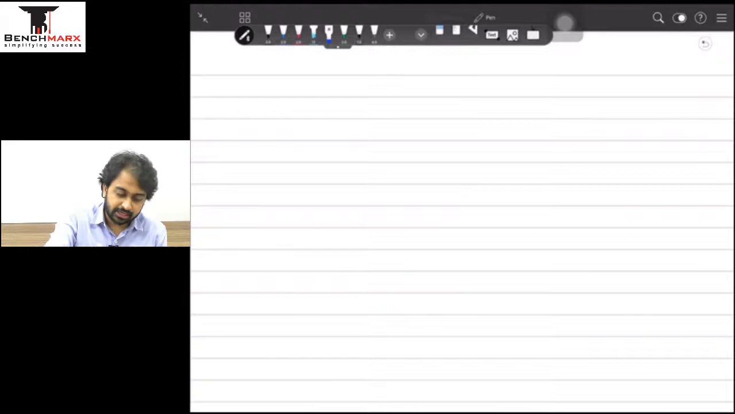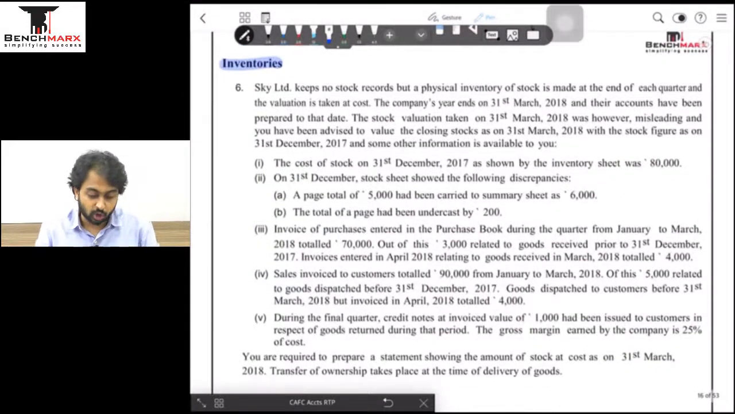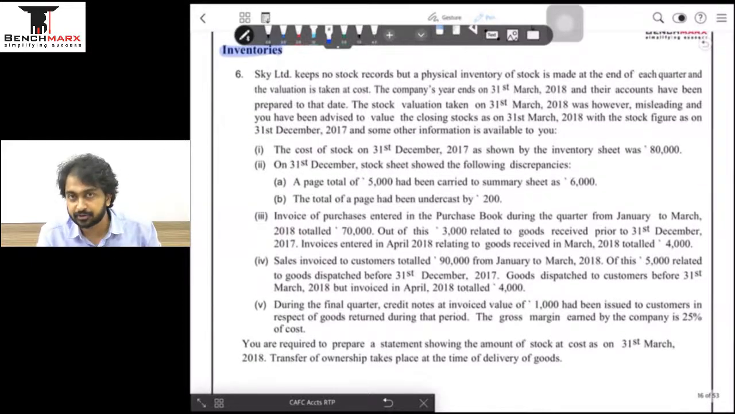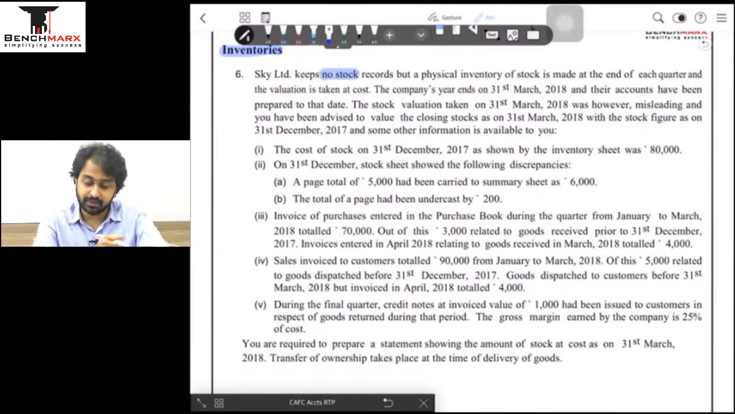ठीक है, so we are discussing question number 6 and it is on the concept of stock valuation of the inventories chapter. ठीक है, चालू करेंगे पढ़ने का? Hopefully yes. Let us start reading question number 6 please. Some company keeps no stock records, okay, but a physical inventory of stock is made at the end of each quarter. So that means every quarter में they are doing a physical stock take. ठीक है, and the valuation is taken at cost. Frankly sentence नहीं भी बोला होता तो भी valuation is always done at cost.